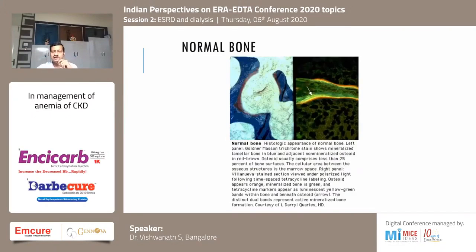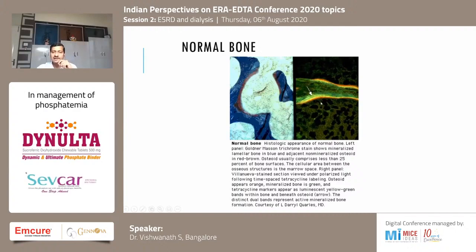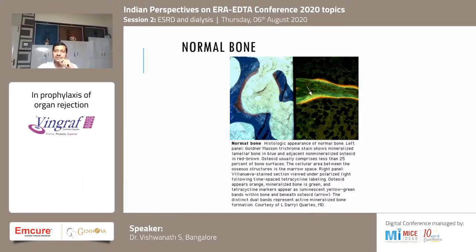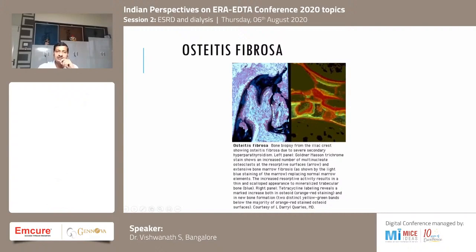This is the bone histology, the bone biopsy. The histology is on the left side, and the right one is the tetracycline-labeled stain. This is normal bone. Normally, we don't see these pictures because we don't get to do a biopsy and we don't have people to read it. This is osteitis fibrosa cystica, showing increased resorption and increased osteoclastic activity.